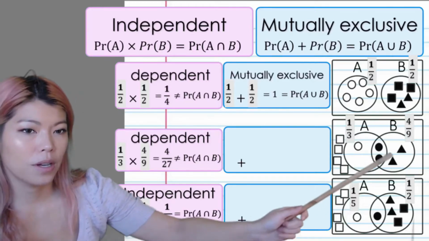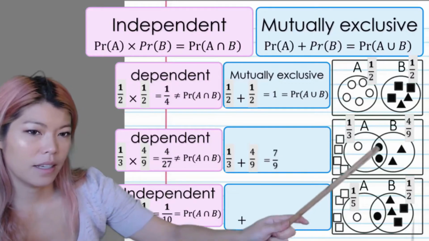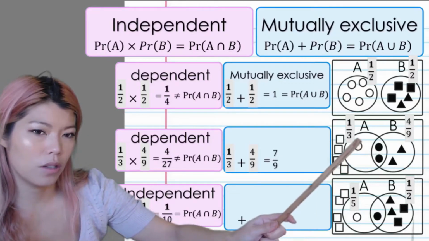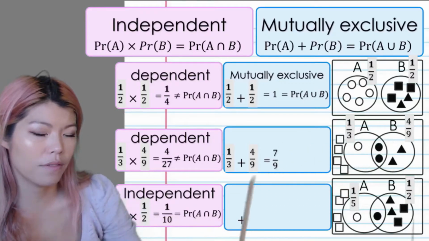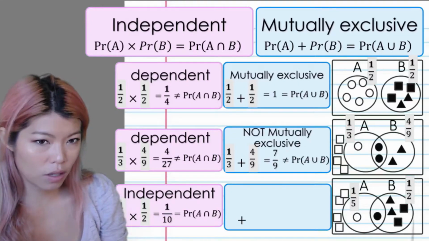Here we have a third plus 4 over 9, which gives us 7 over 9. Is 7 over 9 the union? The union is 1, 2, 3, 4, 5 out of 9. So it's not equal to the union, so it's not mutually exclusive.